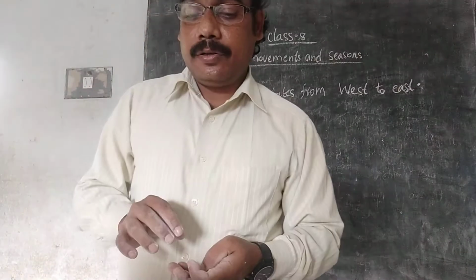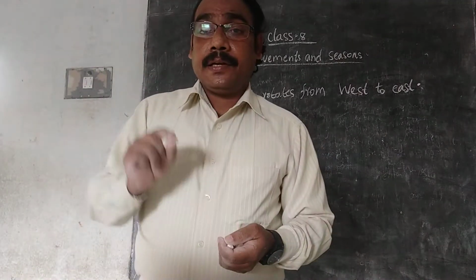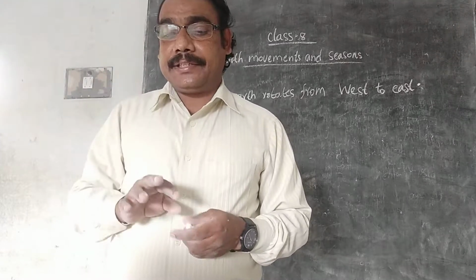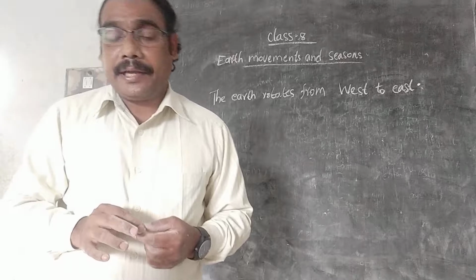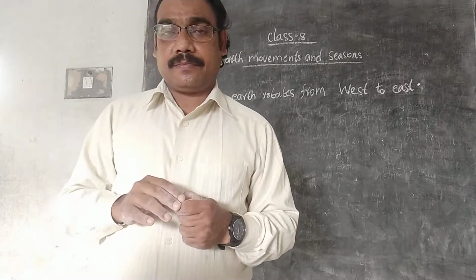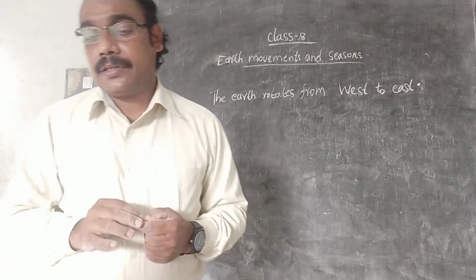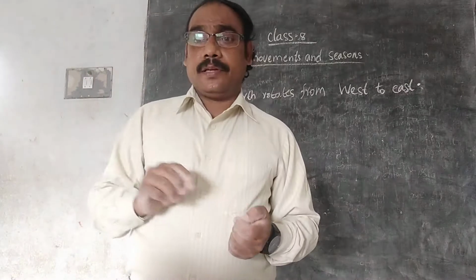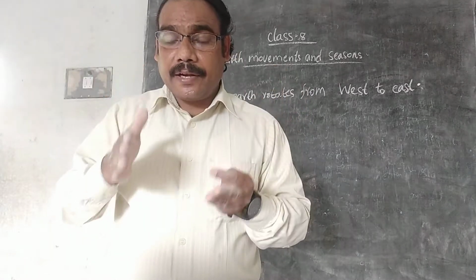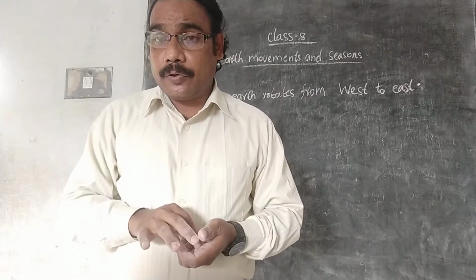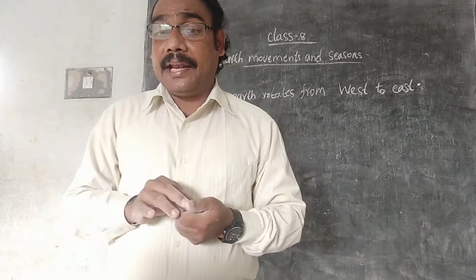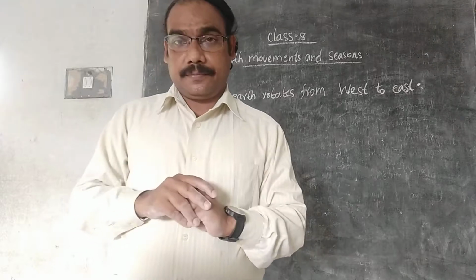Now, coming to throughout the year, two dates, March 21 and September 23, are very famous. What is the reason? Because on these two dates, March 21 and September 23, throughout the world, the day and night are equal.